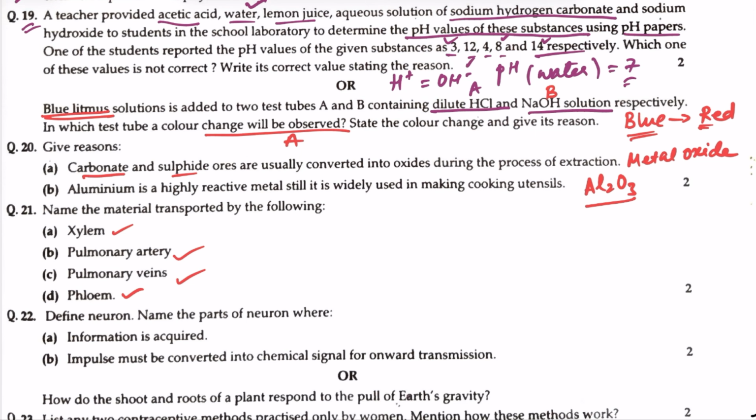Define neuron. Name the parts of neuron where information is required. Impulse must be converted into chemical signal for onward transmission. This is a theory question, so this answer can be obtained from the book.